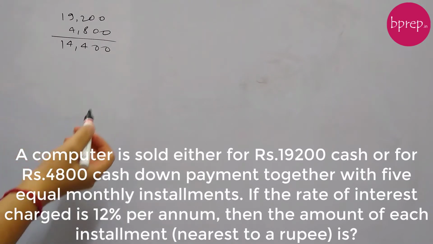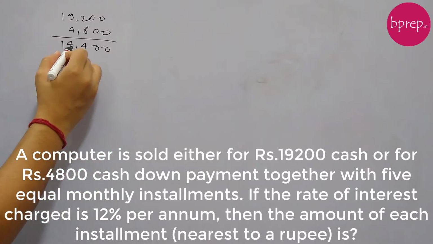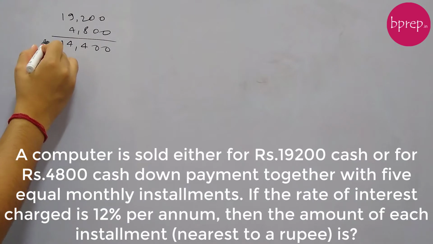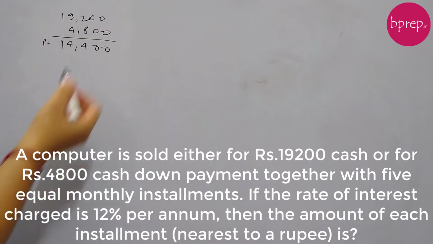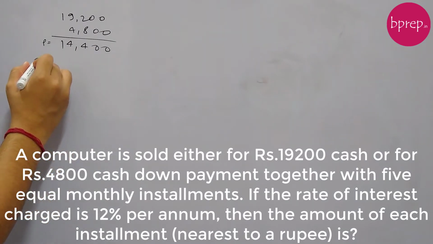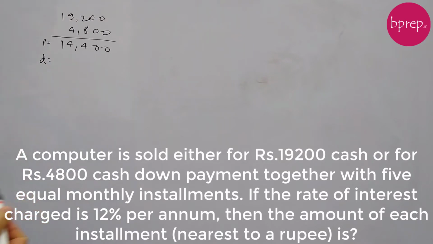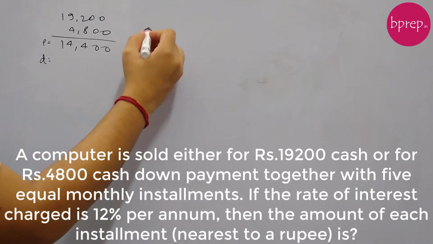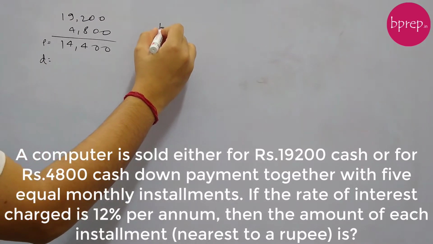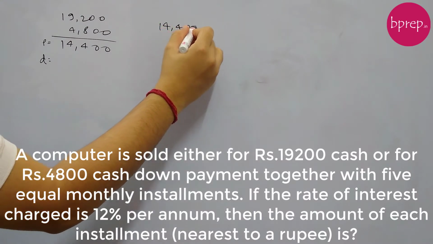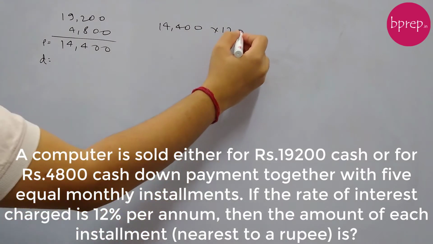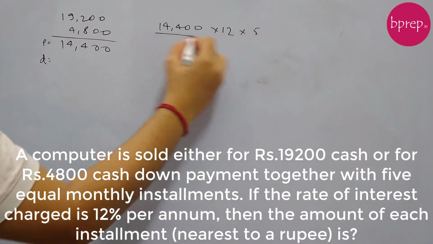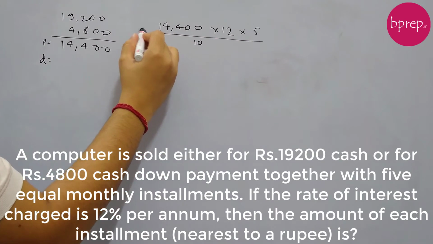So we know for simple interest and installment problems, this is just the principal, the amount which got left after we have done the cash down payment. So the installments will be calculated on this debt. So if 14,400 is our principal at a rate of 12% per annum for 5 months, the interest will be,